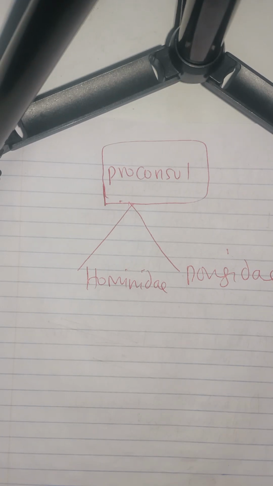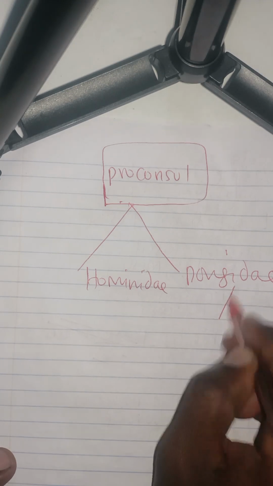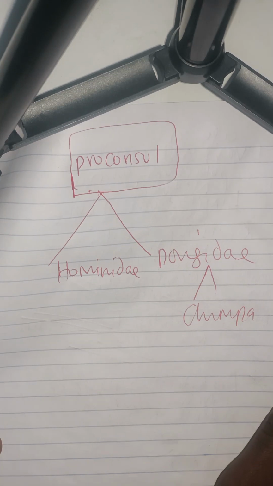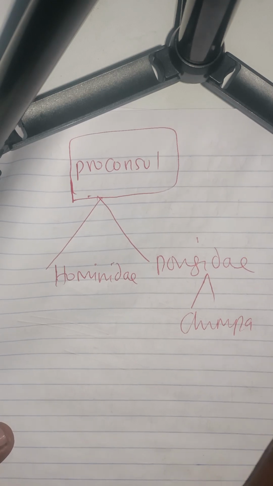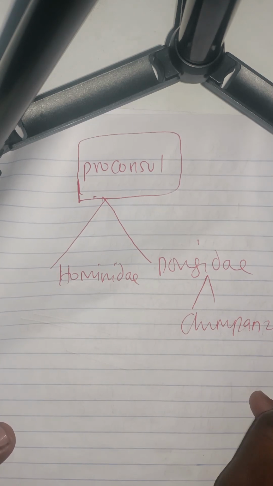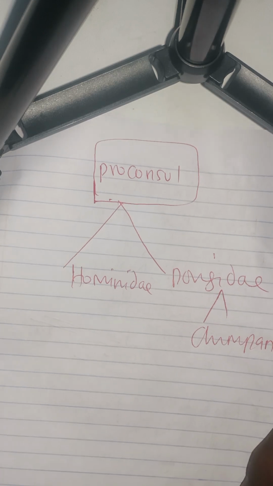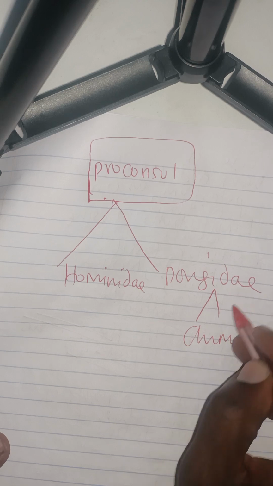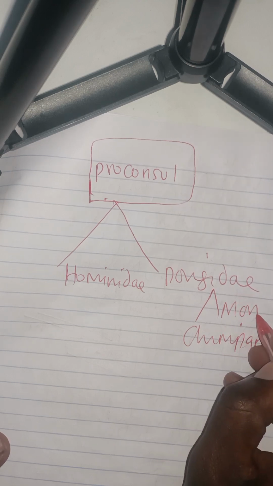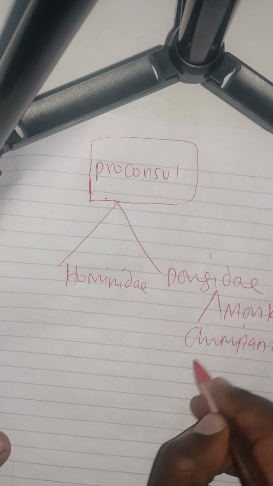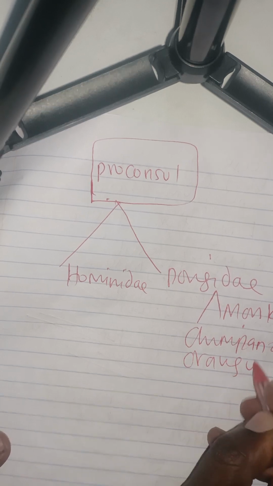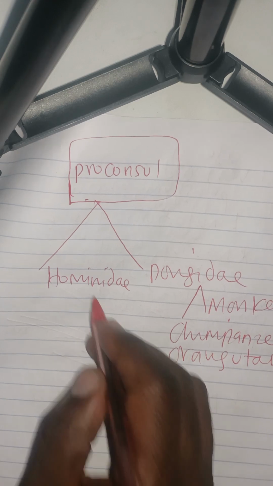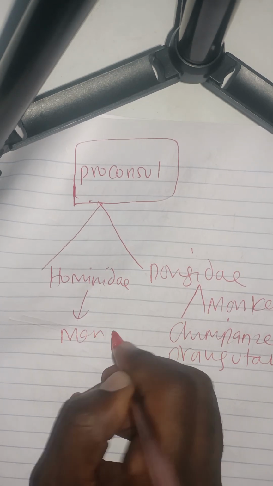The pongidae gave rise to the chimpanzee, then also the monkey, then the orangutan. But the hominidae gave rise to man.